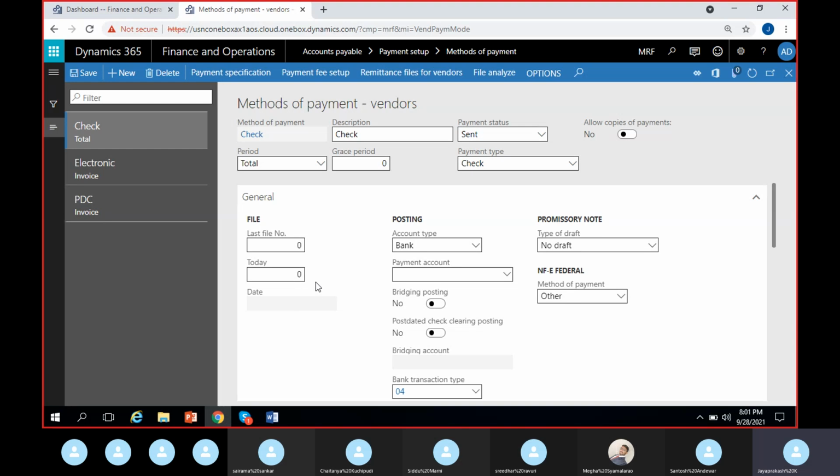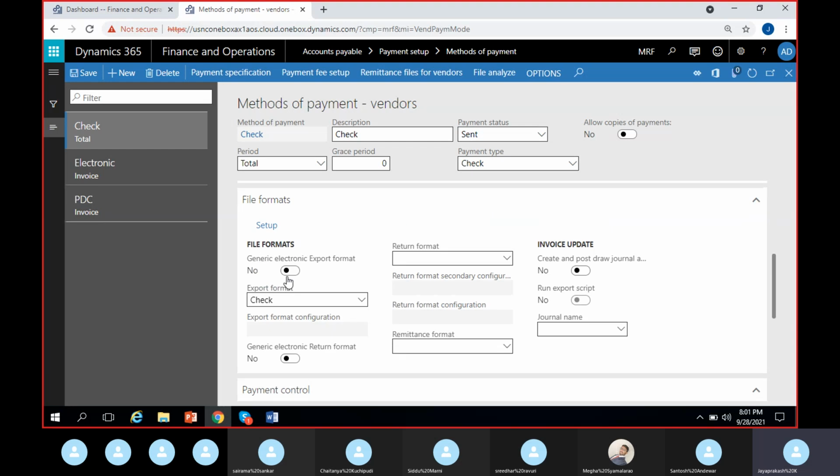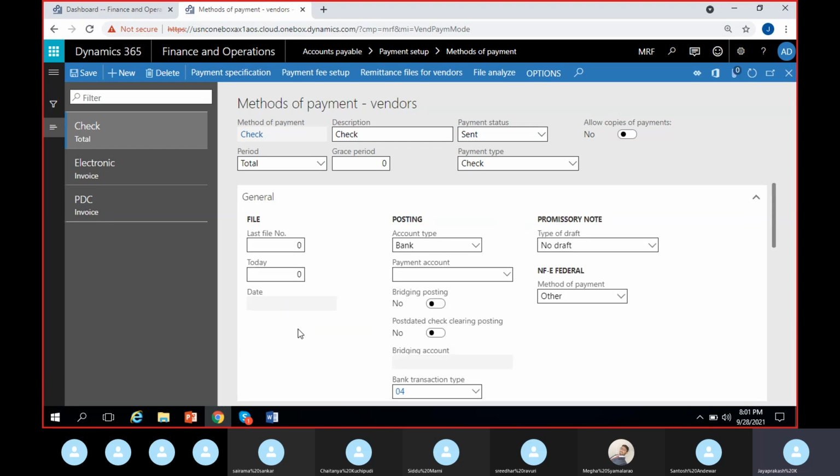I think I can only see this if I use the generic electronic export format. I'll come back to that point. Usually people will not go into this. If they want to see the number of checks posted today, they can also go to the check menu and see it. So that's one way.